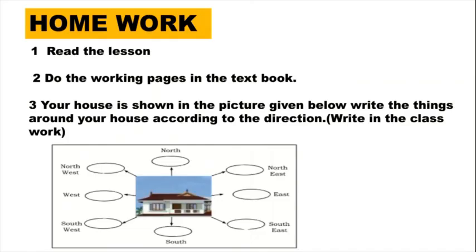Now homework. Read the lesson one or two times. You just read the lesson, then you will come to know, children, and do the working pages in the textbook. And this is the third one. Your house is shown in the picture given below. Write the things around your house according to the direction. What are the things in all the 8 directions around your house? You have to write here, in the classwork. So write in the classwork and refer to the textbook.